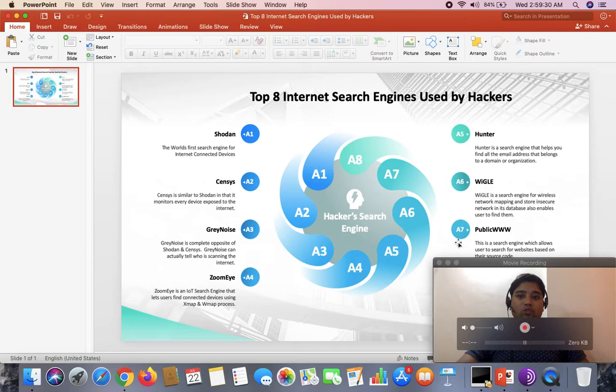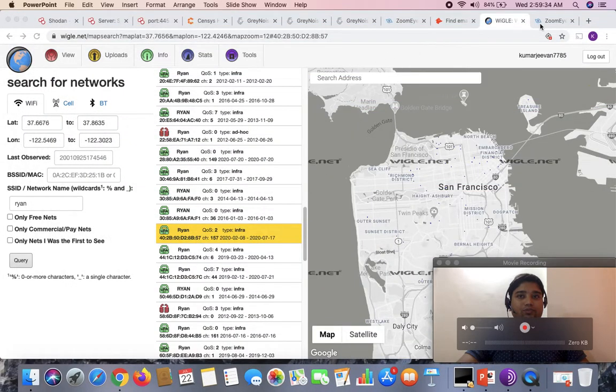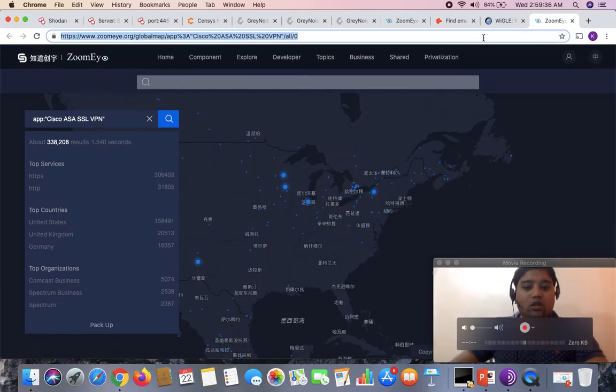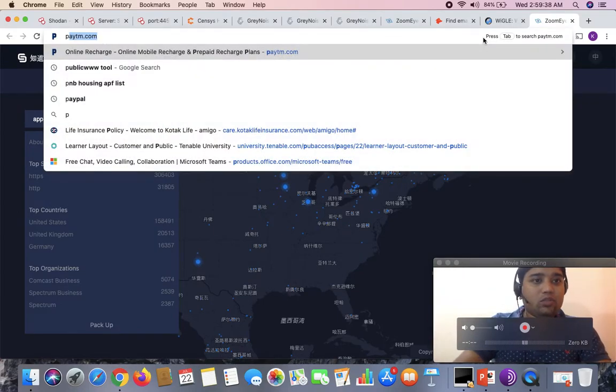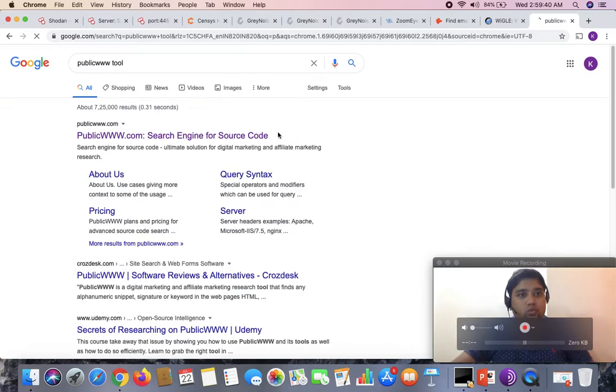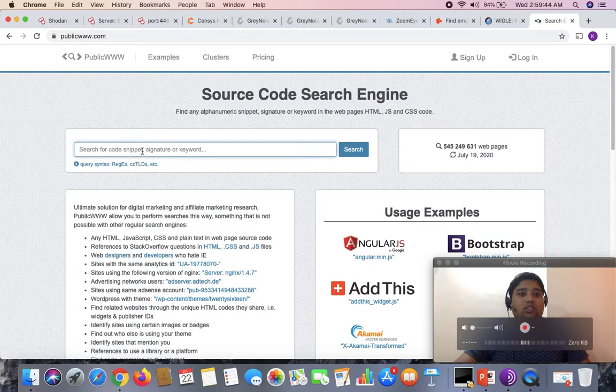Anyway, let me move to the next one, PublicWWW. PublicWWW is another search engine that we are going to talk about. This search engine gives you information based on source code.